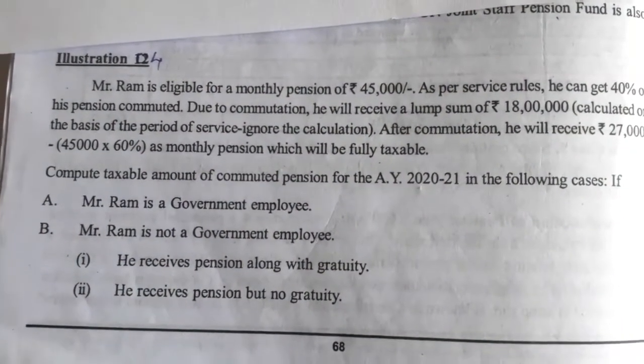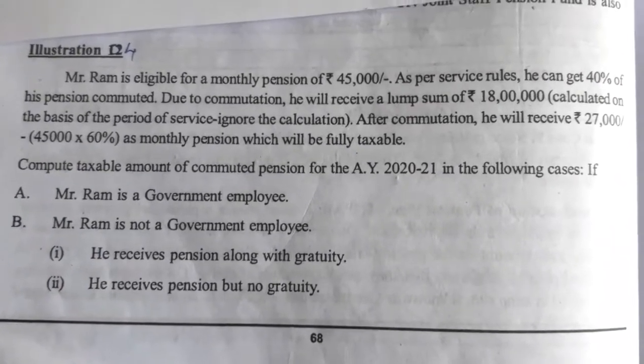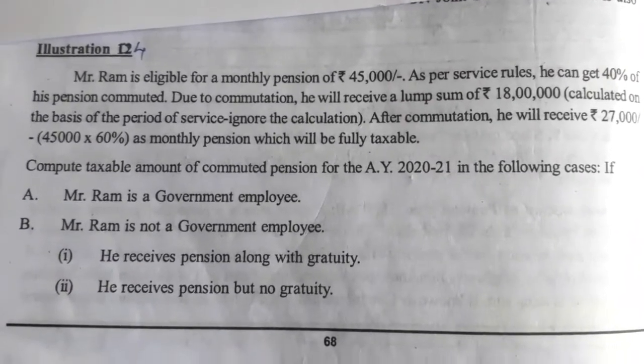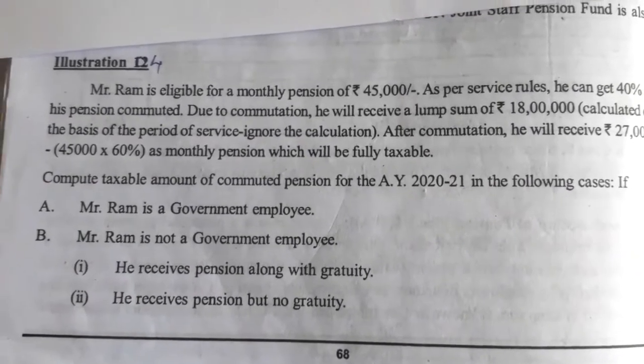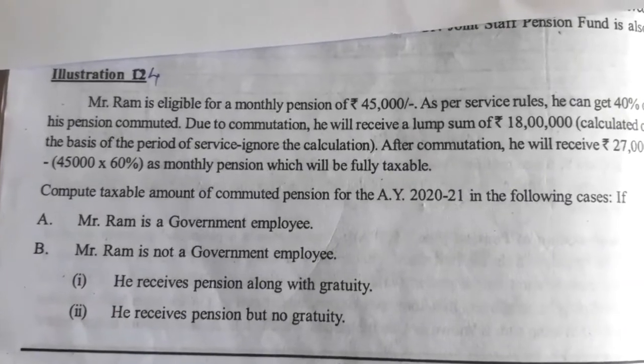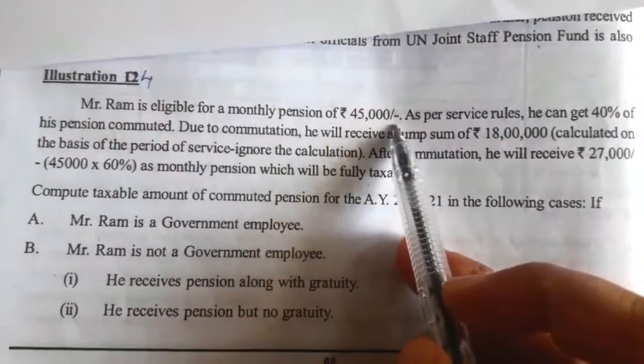Hello students, today we will learn the next illustration under taxable pension relating to the pension under section 10(10A). Now we'll see illustration number 4. See the question. Mr. Ram is eligible for a monthly pension of rupees 45,000.